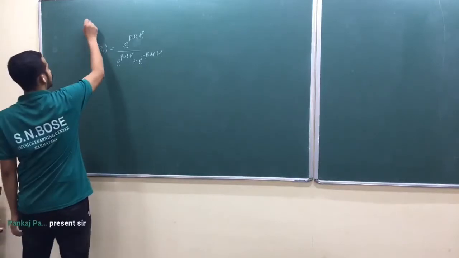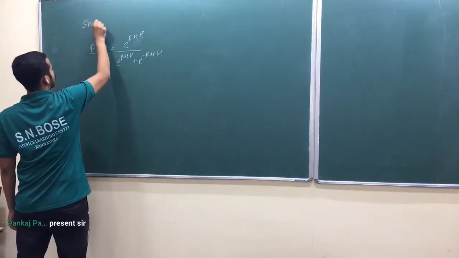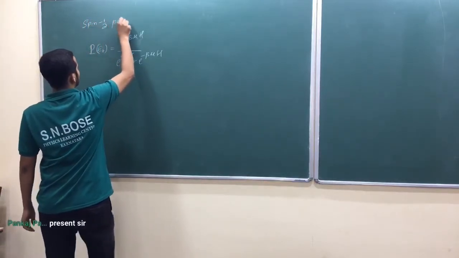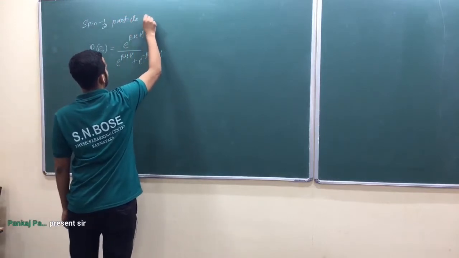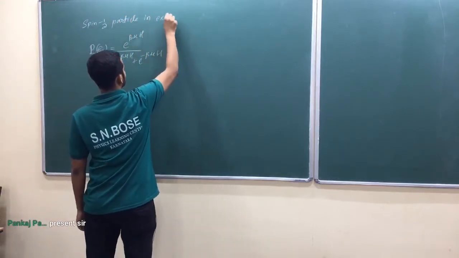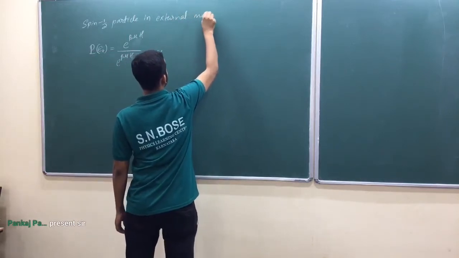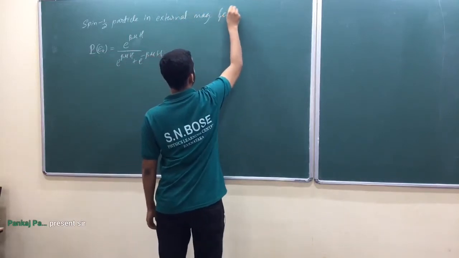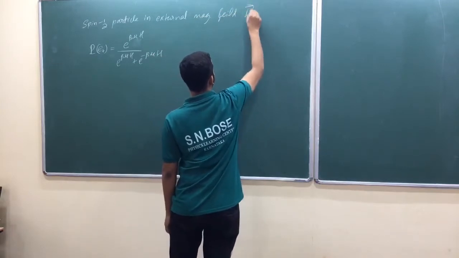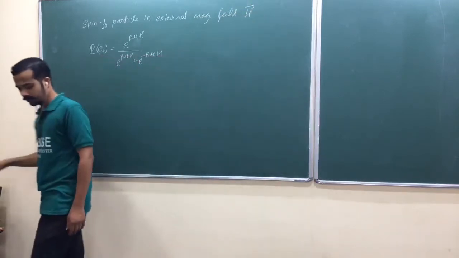Spin half particle in external magnetic field, because I found this one somewhere, okay?